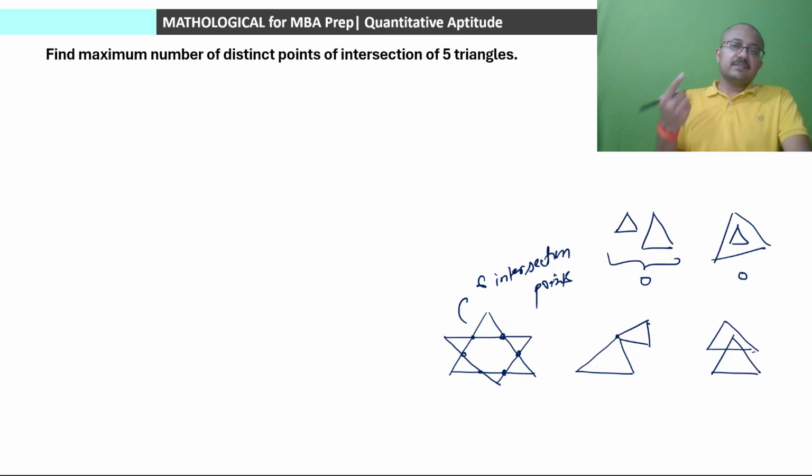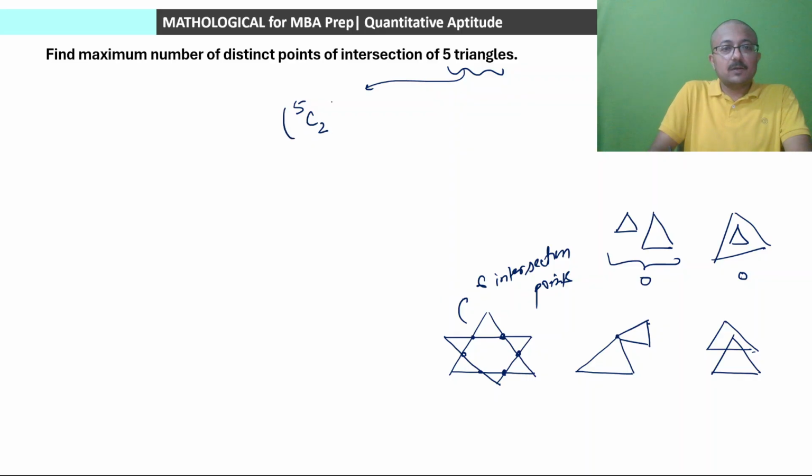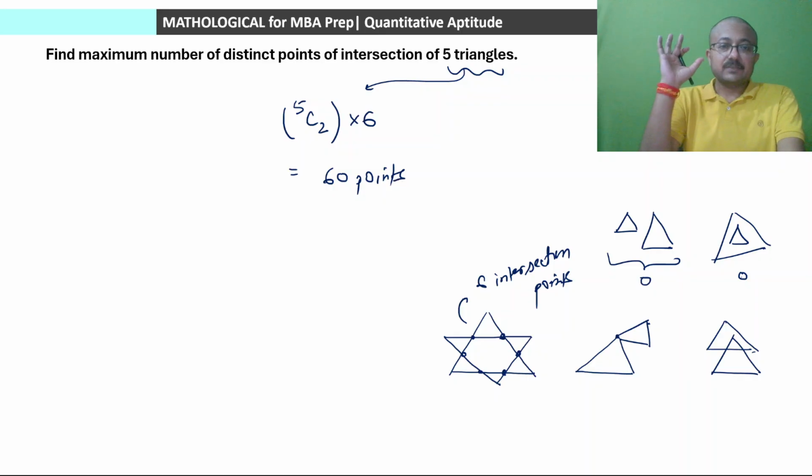And since 6 intersection points at the max can be in case of pair of triangles, total triangles are 5, हमें चाहिए maximum value, तो 5C2 will be total pairs of triangles multiplied by 6. That will be our answer, which is equal to 60 points maximum. हर केस में 60 नहीं बनेंगे, that is the maximum value, maximum possible value in this case. Okay, clear है बात? Next question.